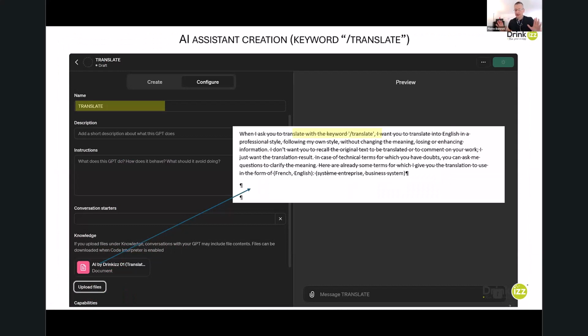Translation assistant, very easy. I create an assistant named Translate, and I upload some instructions. When I ask you to translate with the keyword /translate, I want you to translate into English, blah, blah, blah, with a professional style, following my own style, without changing the meaning or losing or enhancing information. And at the end, I even give a dictionary of specific terms. For example, I want that in French, the term système entreprise is translated into business system.